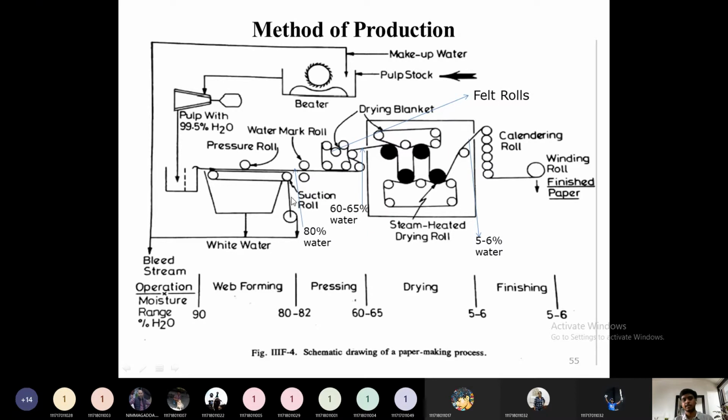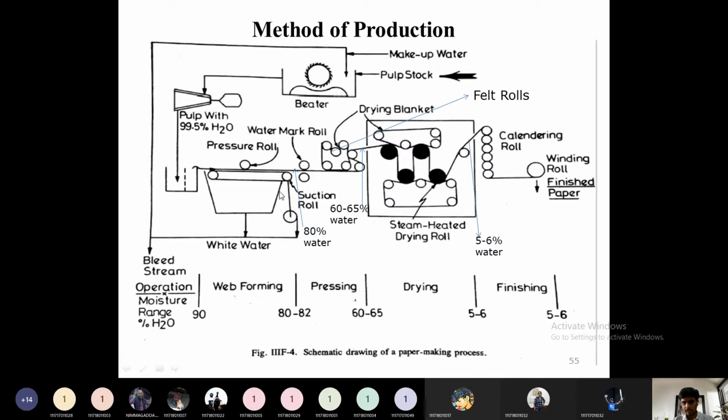The water obtained after preparing a matted structure of this fiber is called white water. This white water will be recycled back to the refining or beating section. Until here, the water content will be 90% or greater, so a very dilute amount of pulp is present. After passing through the pressure rolls and suction rolls and forming a mat, the water content will be 80 to 82 percent.